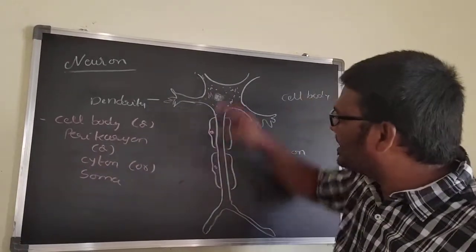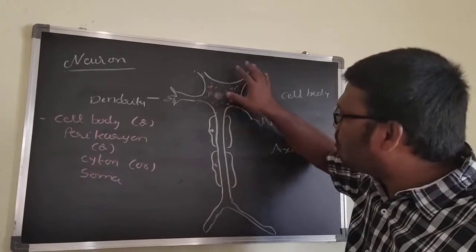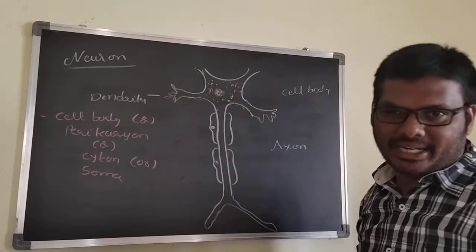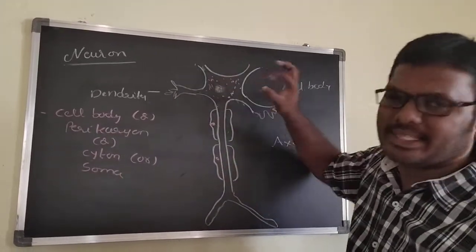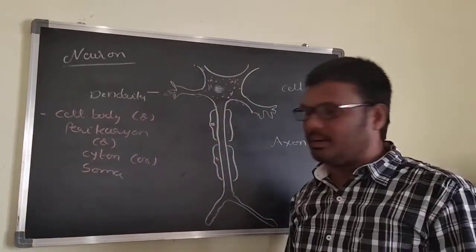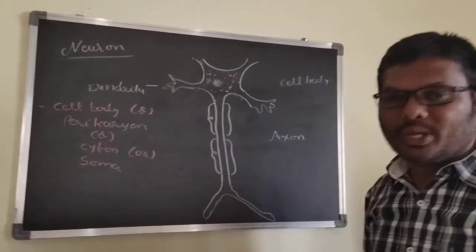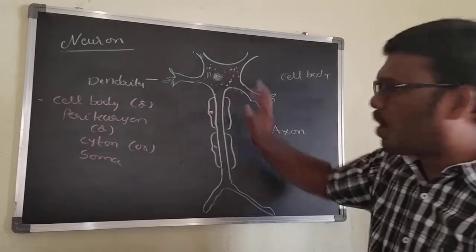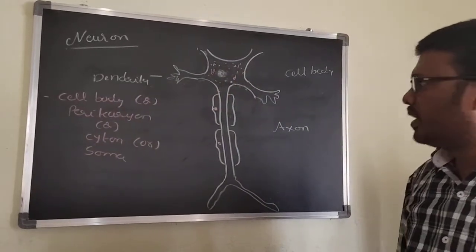Cyton means site, place. Most of the neuron function is done in that place, so that is indicated by the cyton. And soma, according to the Greek word, soma means body, which indicates the cell body.